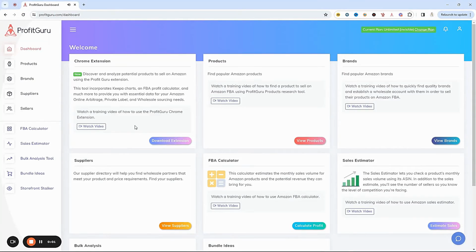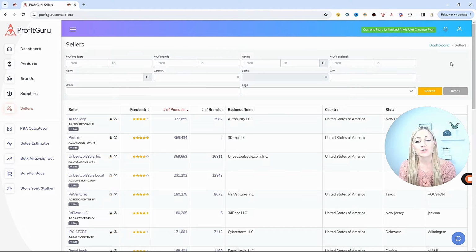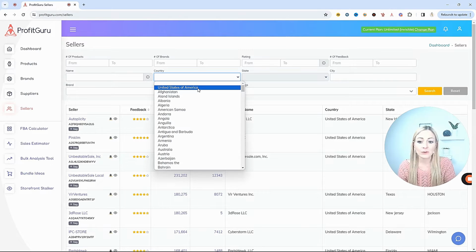Next, we have the Sellers tab and my personal favorite, the Storefront Stalker. Both of these can also be located on the main front dashboard or from the menu on the left-hand side. In my opinion, this Sellers tab is one of the most powerful resources that we have for online arbitrage sellers, and no other software has our capabilities. Now, what we want to do here is set in some filters. The first thing I'm going to do is come to the country and filter it in. I want to see the sellers that are in the United States of America.